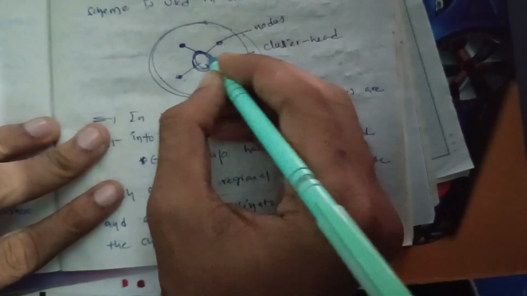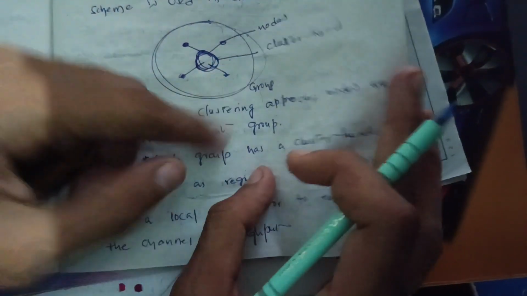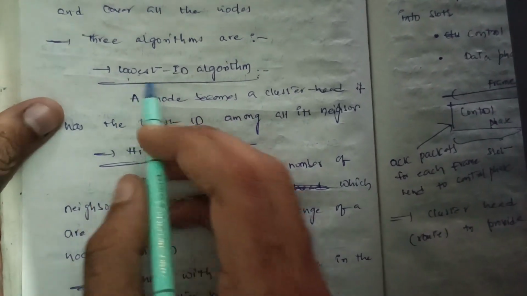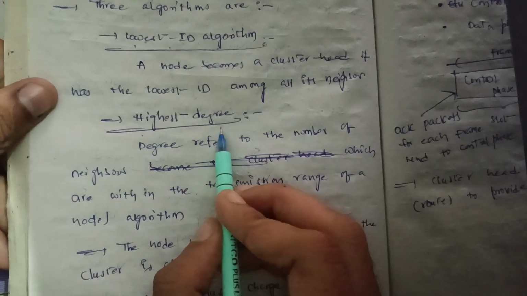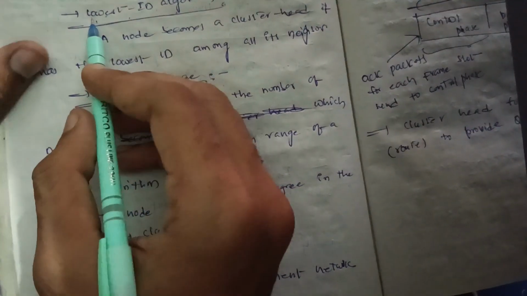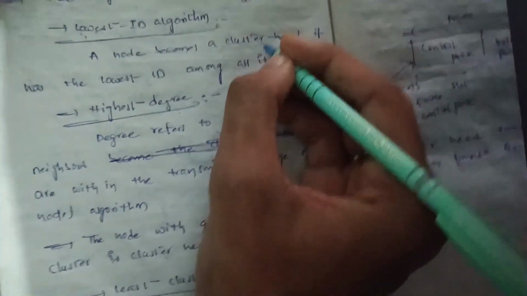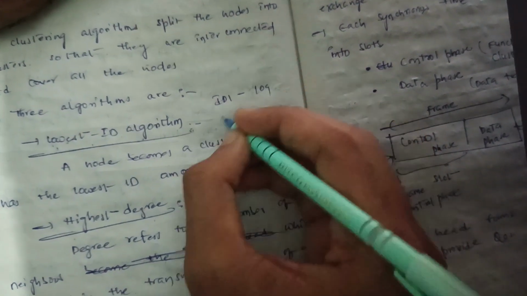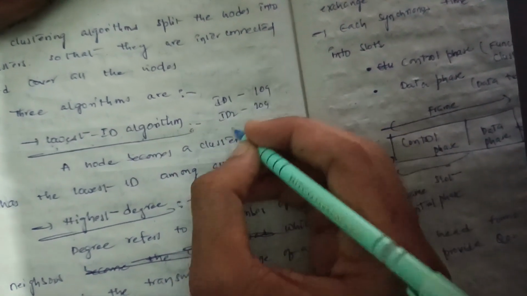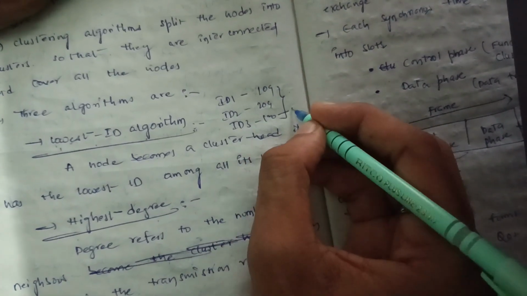In the same way, the cluster head can also be selected among a group of nodes by three algorithms. First one is the lowest ID algorithm, second one is the highest degree algorithm, and third one is least cluster change. Lowest ID means, among ID1 has 109, ID2 has 209, ID3 has 100. Among these three, the smallest is 100, and we elect it as the cluster head.